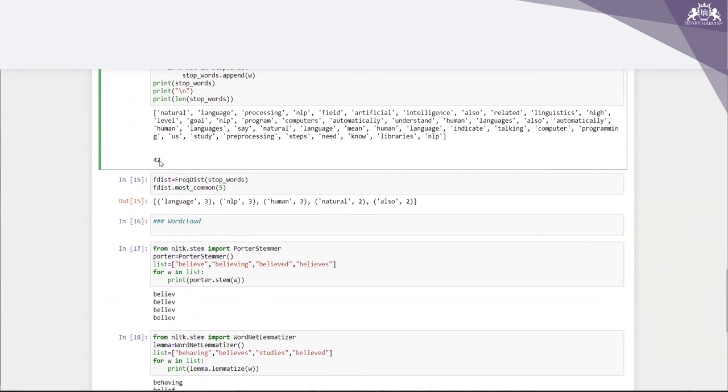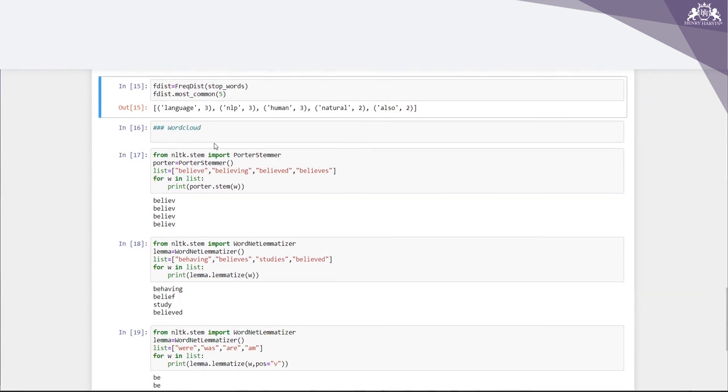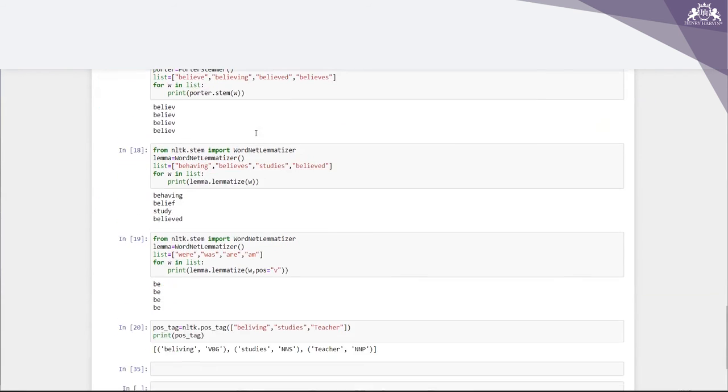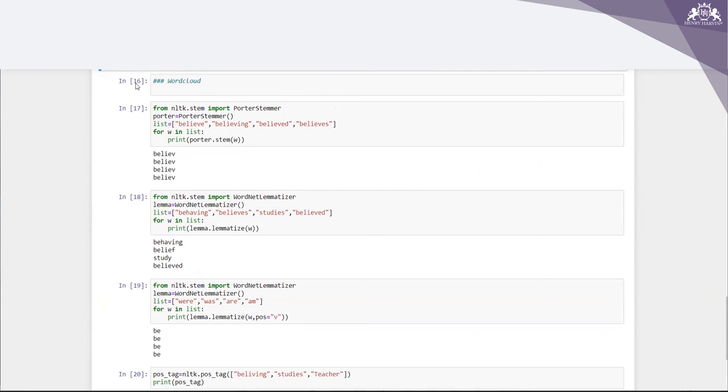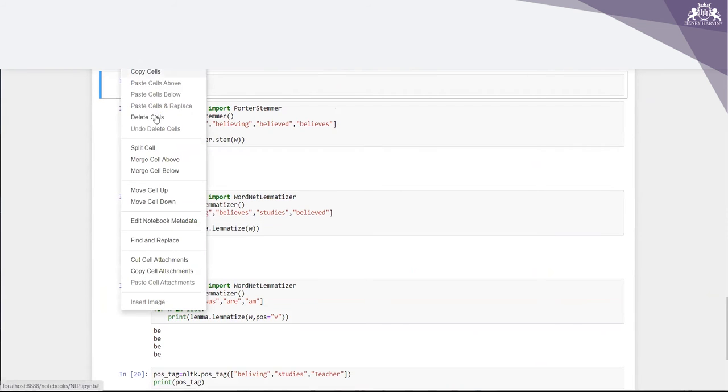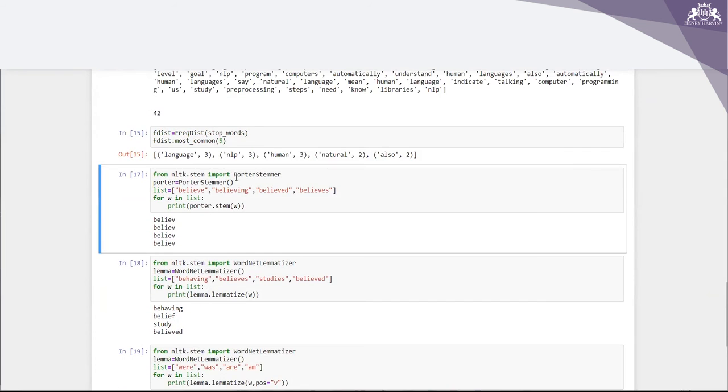So what I'm doing now, again, I'm creating fdist, frequency distribution, for stopwords and the most common over here. So what I'm getting, language 3, NLP 3, human 3, natural 2, also 2, right? So this is what happened. Now I want to do stemming, right? So let us try to understand what is this stemming.